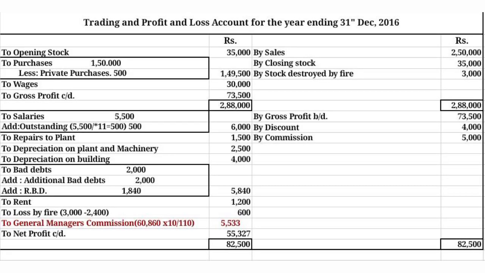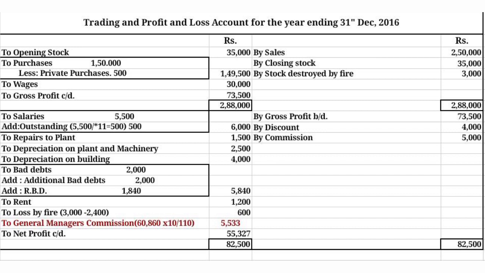Hello students, we can go for the solution part of problem number 1, the trading and profit and loss account for the year ending 31st December 2016. First of all, we go for the trading side. To opening stock 35,000, to purchases 1,50,000, less private purchase 500, so outer column 1,49,500. Private purchase means property purchased by the owner. It must be treated as drawings, that's why it is deducted from purchases.